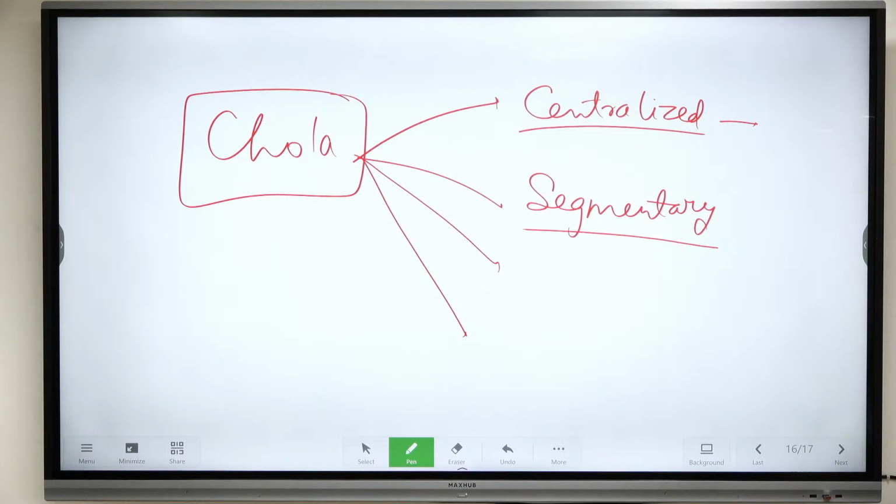So just read quickly, then we can discuss. It's a very easy topic in comparison with other topics.